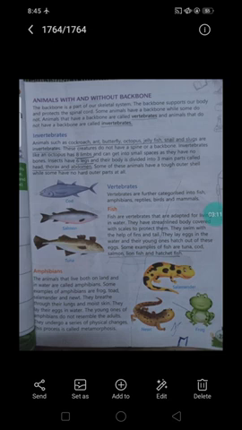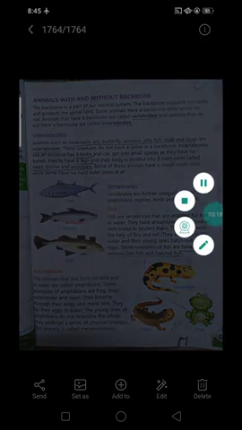They swim with the help of tails and fins. The fish lay eggs in the water, and their young ones hatch out of these eggs. Some examples of fish are tuna, salmon, lionfish, etc.